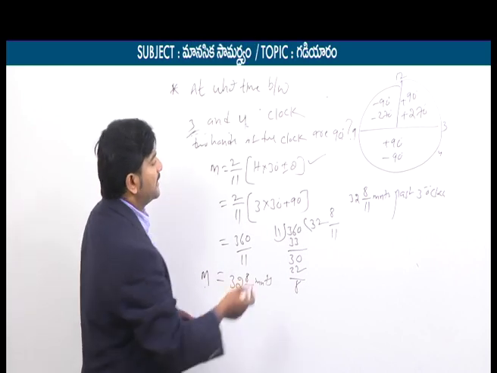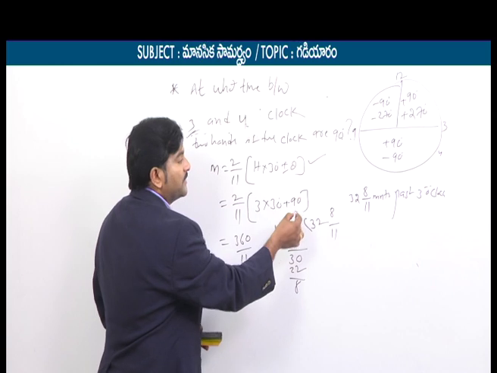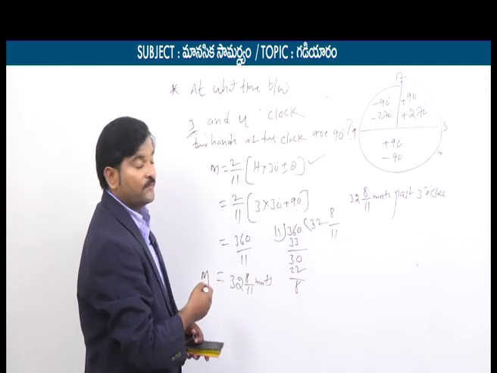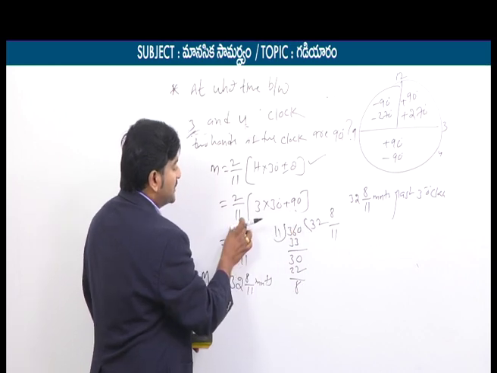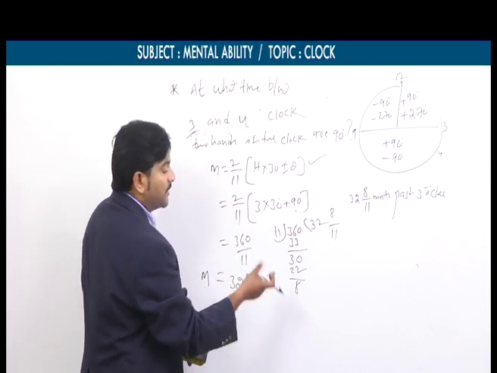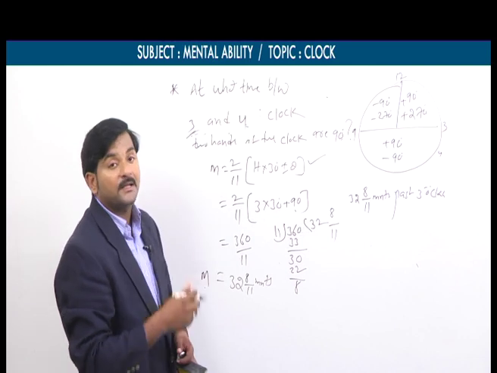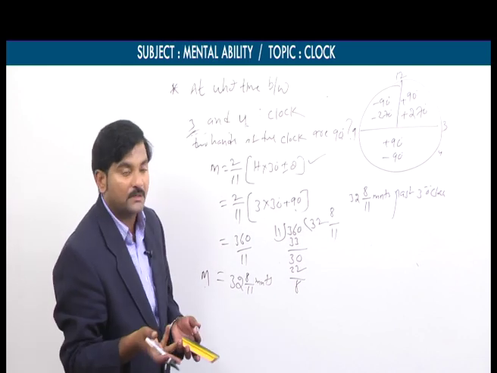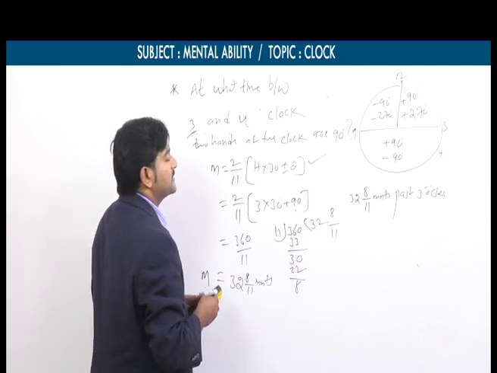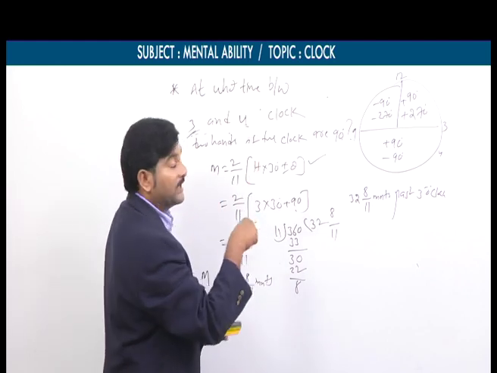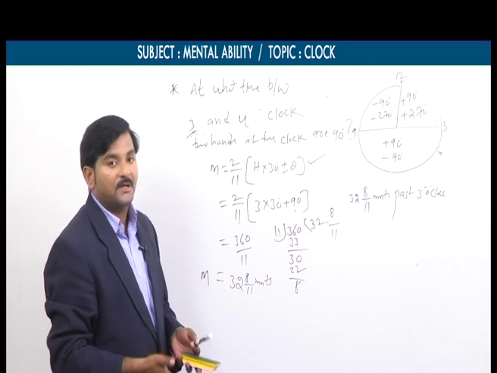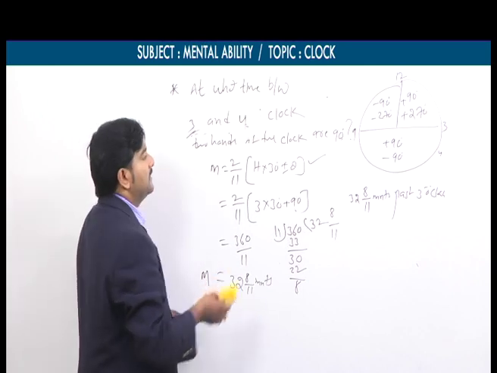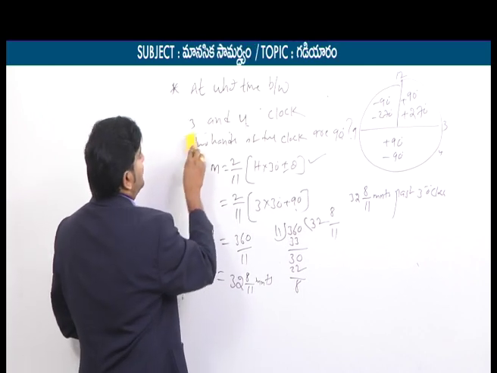How can we say theta equal to minus we need to take? Because the time lies under 3 and 4. If it is minus 90, this value could be 0, 0 into something is 0, so m is equal to 0 I am getting. So the final answer is 3 hours, 0 minutes past 3 o'clock, so simply 3 o'clock we can say. And earlier I told you also, exactly at 3 o'clock, the angle between the two hands is 90 degrees only, that's why I am getting 3 o'clock. So that is one case.